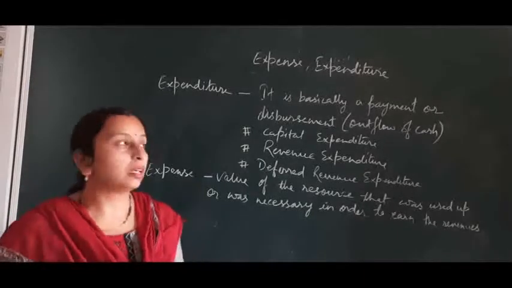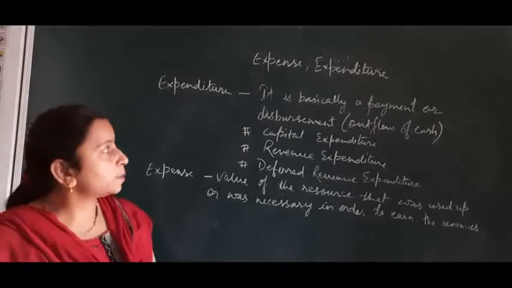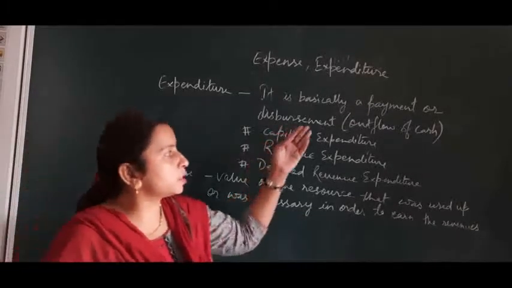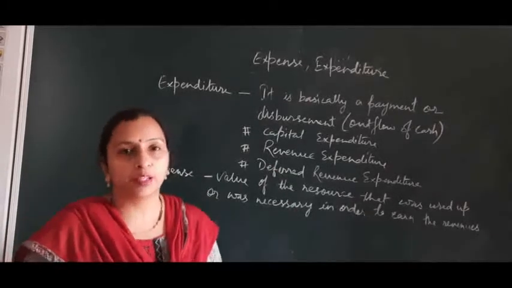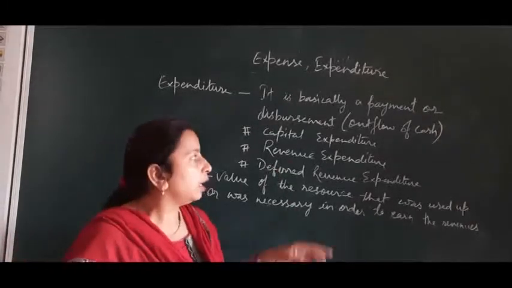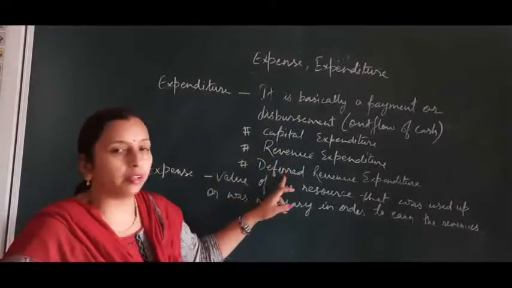Next topic is expenditure and expenses. Now expenditure is basically a payment or disbursement. Wherever there is an outflow of cash, that is known as expenditure. Expenditure is of 3 types: capital, revenue and deferred revenue.